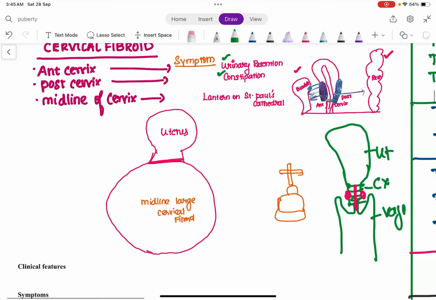What if the fibroid is present in the midline of the cervix? If the fibroid is situated in the midline of the cervix, and it is going to be a large cervical fibroid, it is going to enlarge. So if the size of the fibroid enlarges, therefore the cervix is going to enlarge. So the proportion of the uterus to cervix is going to alter. The cervix is going to become very big in size because of the fibroid which is present in the midline, and the uterus is going to become small.